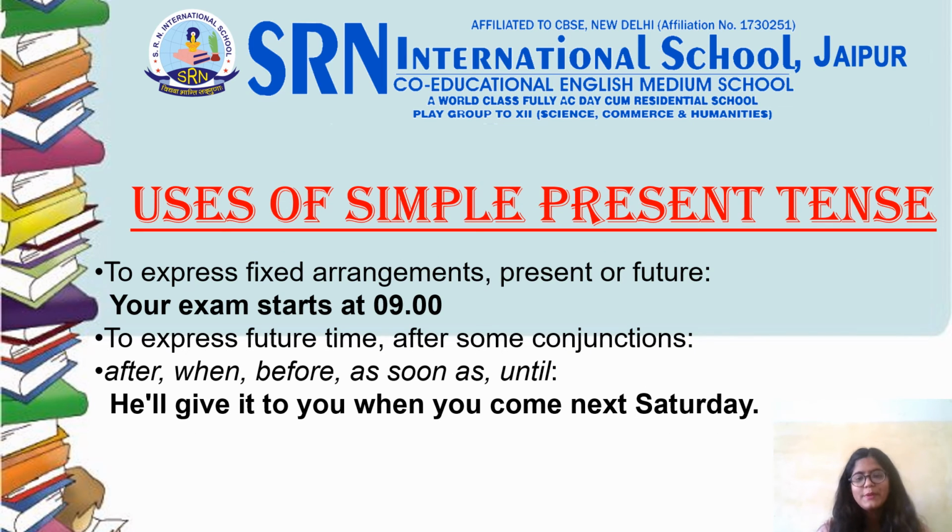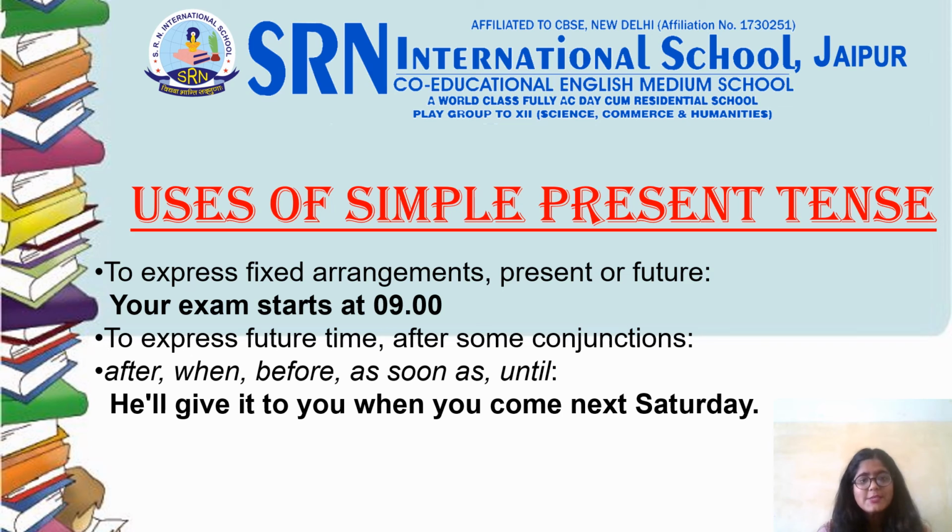Third use of simple present tense is to express any fixed arrangement which is going to happen in the present or in the near future. For example, your exam starts at 9. So the exam is going to happen in the very near future, that is at 9 o'clock. So that is why we have used simple present tense to form the sentence.